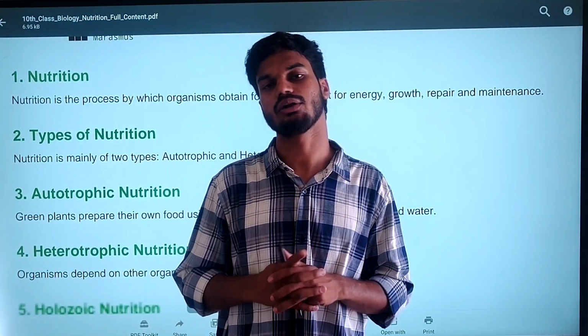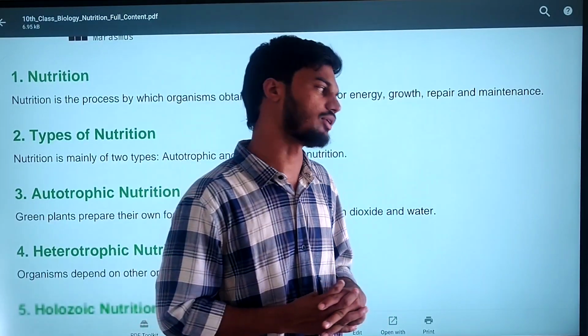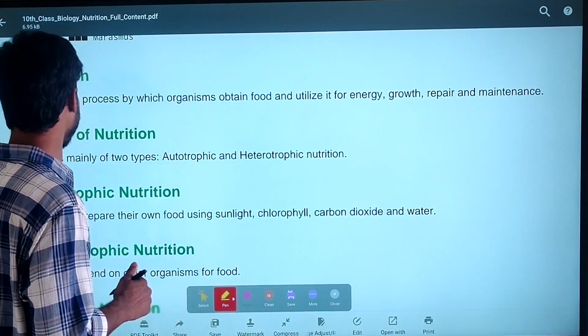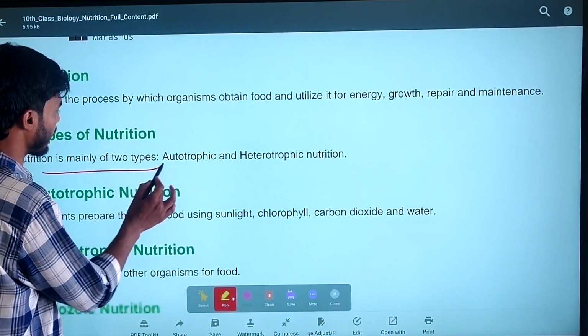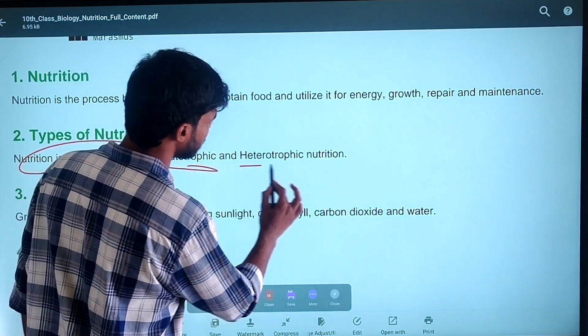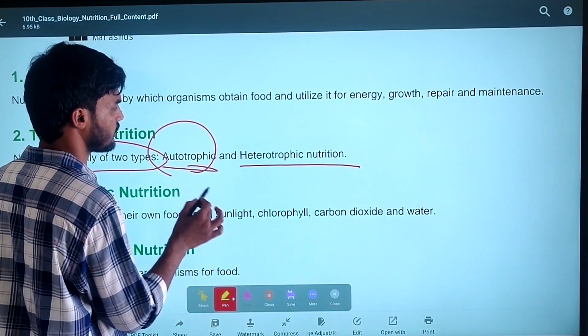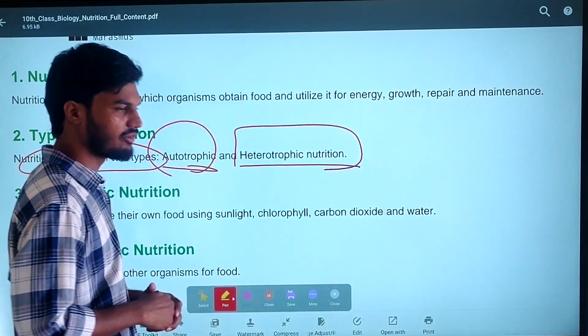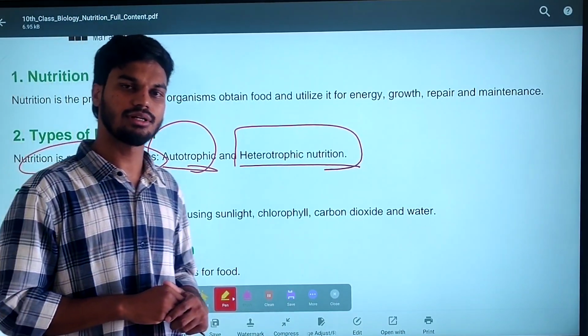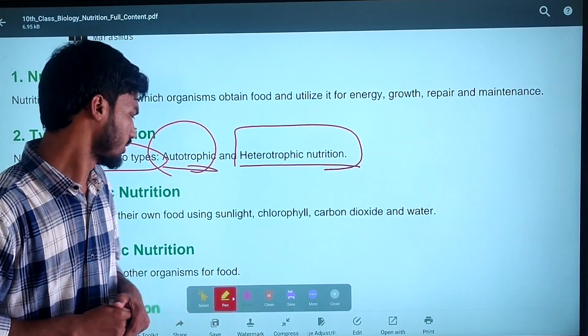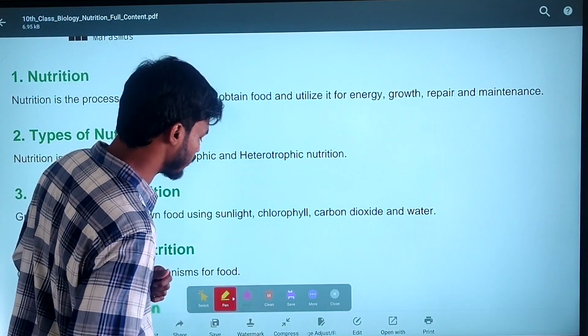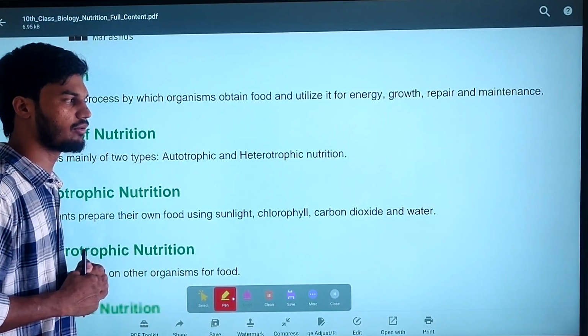Again, the types of nutrition: nutrition is divided into two categories, one is autotrophic nutrition and another one is heterotrophic nutrition. You have to know the difference between autotrophic nutrition and heterotrophic nutrition. We'll discuss clearly what each is.